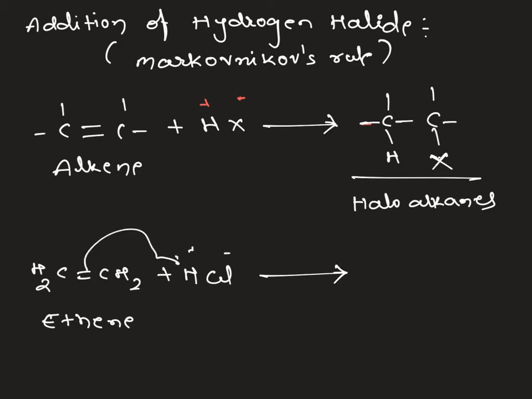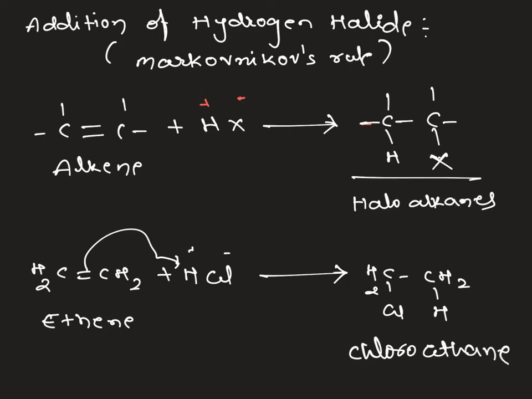The pi bond is shifted here and chlorine attacks here. The polar reagent is added across the double bond. So what we get is chloroethane. Is it clear? And here it is symmetrical.